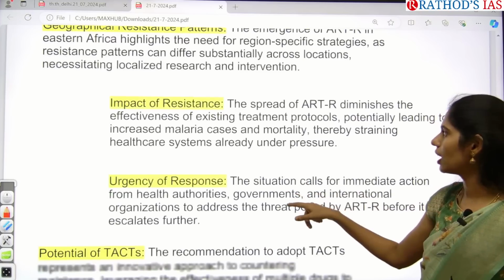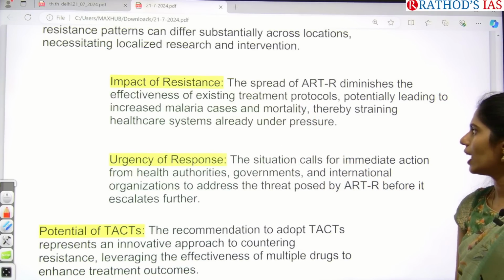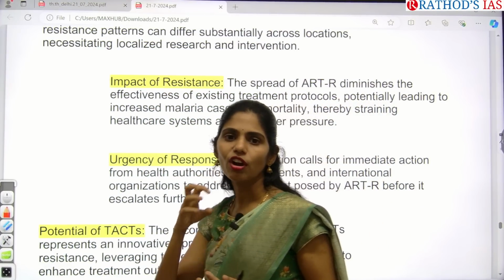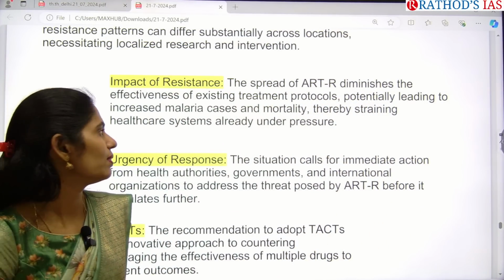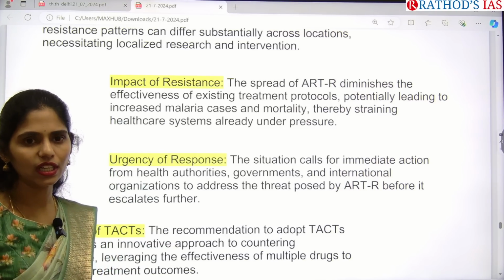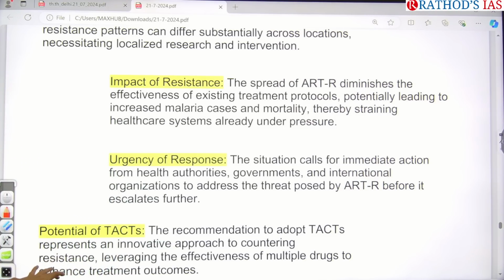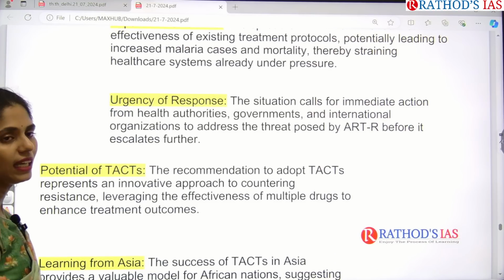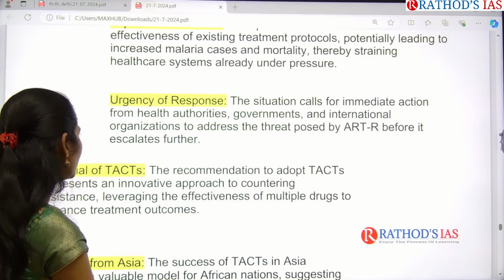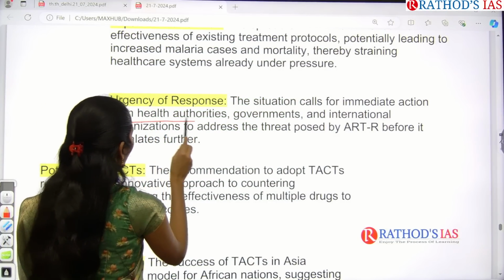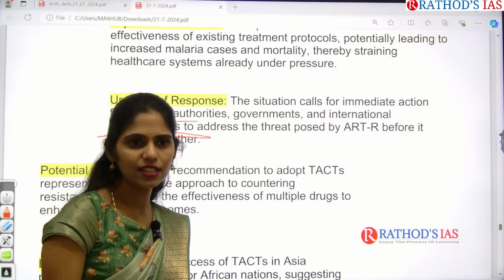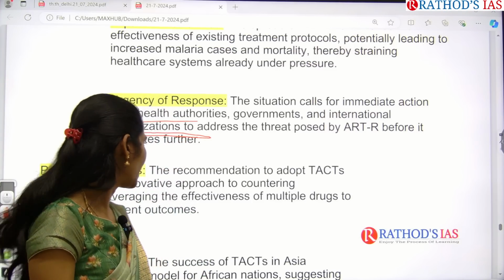Based on that we have to select the drug before giving it. And because of this resistance, what happened? Our treatment options are narrowing. This is one problem for doctors regarding which treatment protocol to select. Next, because of this anti-malaria resistance, there is an urgent need for health authorities as well as international organizations to act, so that at least new drugs are available in the market.